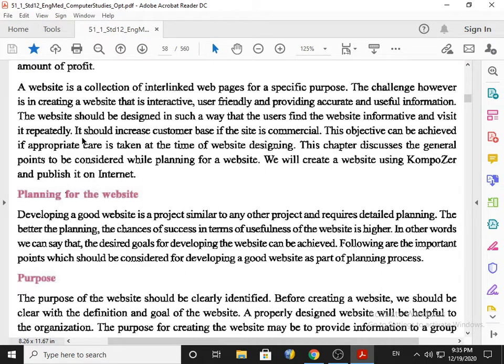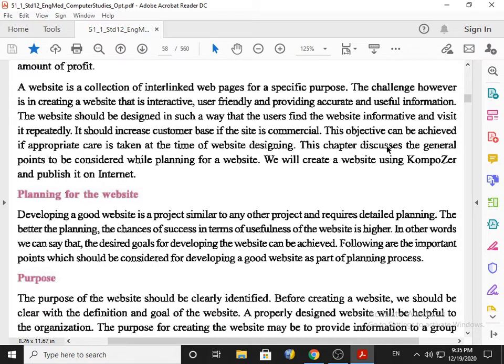If the site is commercial, your website must be in a way that it increases the customers day by day. Professionalism is required to exist in your website, so that the number of customers will increase.